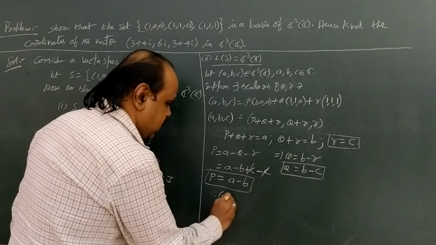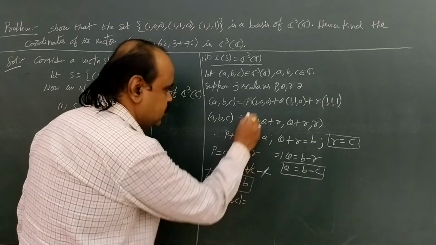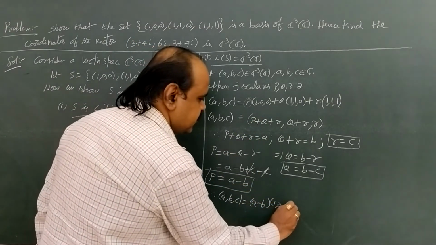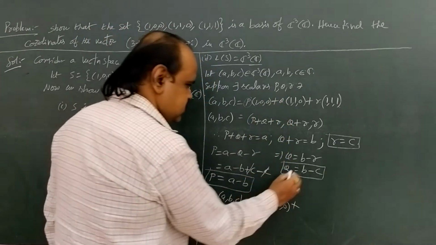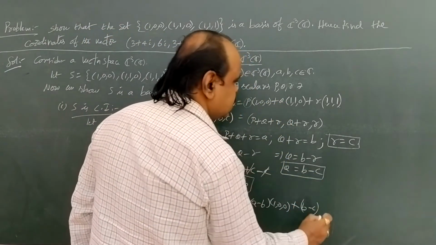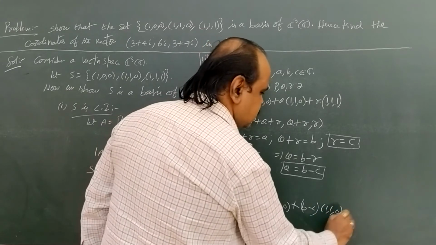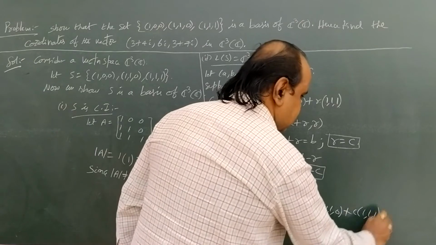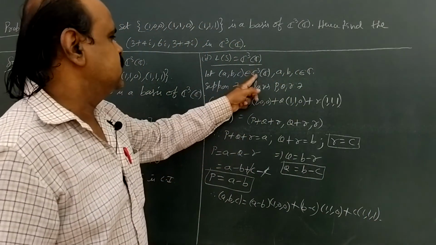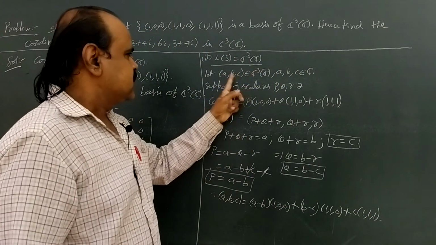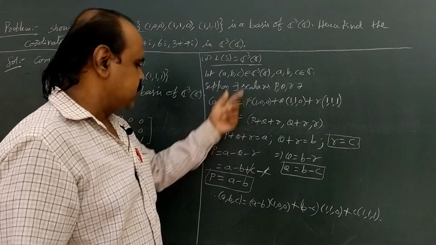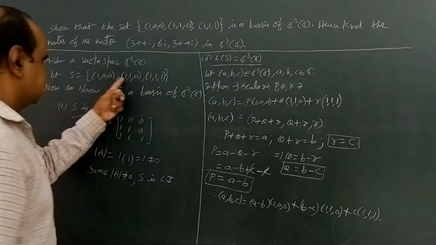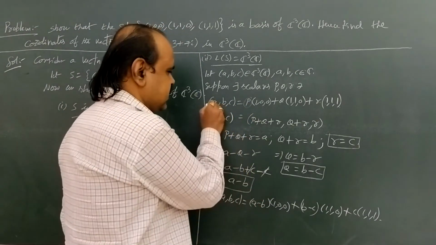Therefore we have (a, b, c) equal to, here p means (a minus b) into (1, 0, 0), plus q means (b minus c) into (1, 1, 0), plus r means c into (1, 1, 1). So we have some vector a, b, c in C cube, and we represent this triple as a linear combination of these three vectors.